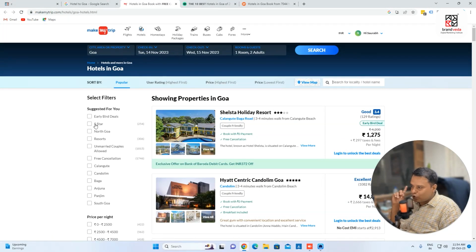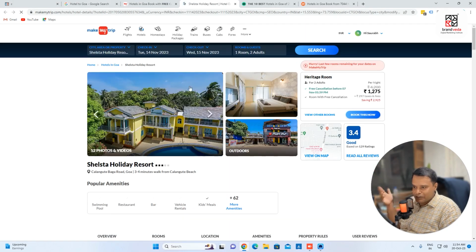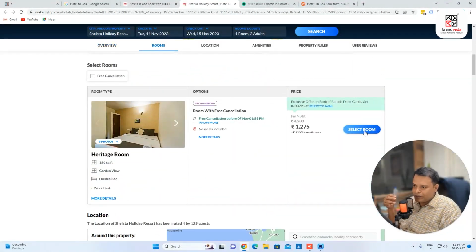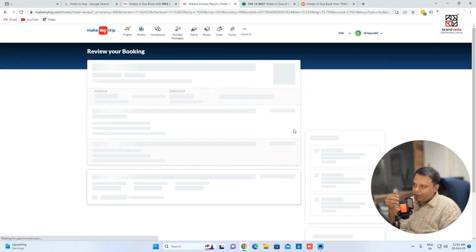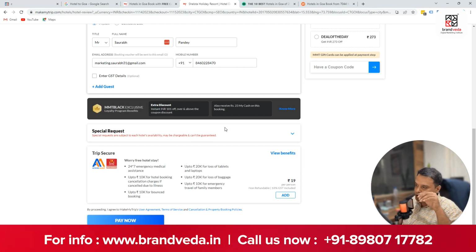So I'm looking for hotels in Goa, and then I found the Make My Trip result. I clicked here, I came here, and then let's say I'll book this hotel, right? Let's say I'm just checking it, and then I'll book this hotel. We always do this. So select room, and then we'll click and we'll book, and done. So let's say you booked your ticket from Make My Trip, and then you are ready for the trip. But if we recap,